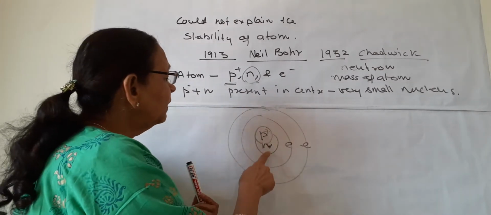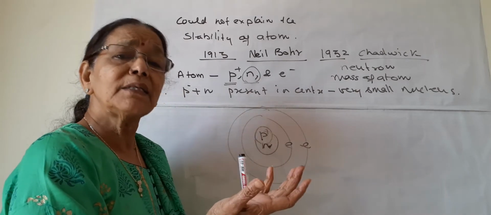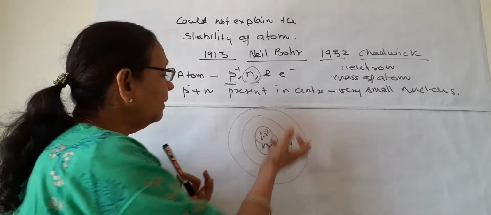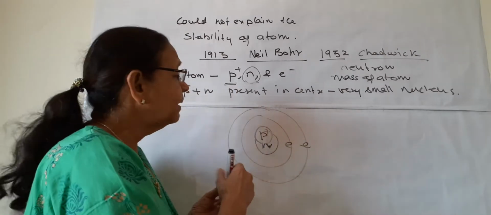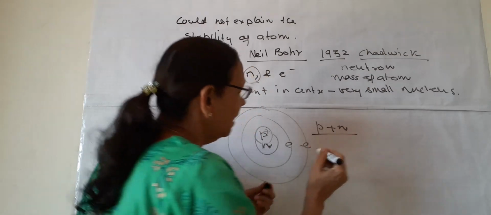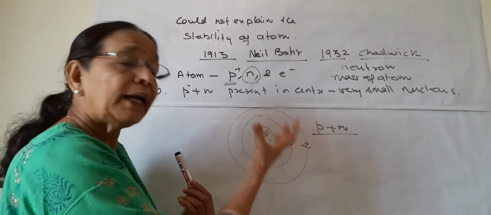Now we know that the mass of neutron and mass of proton is approximately same, and the total mass of the atom is P plus N. That is the total mass of proton and neutron forms the mass of atom.